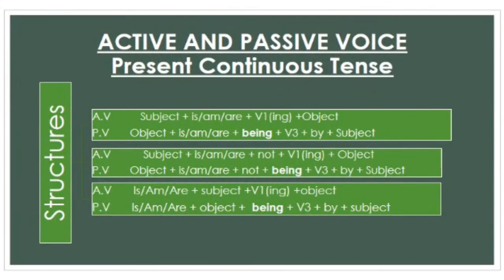Let's have a look at the structure of positive, negative and interrogative sentences of present continuous tense both in active and passive voice. Students, please focus on the helping verb. In present continuous tense, we are using being as a helping verb in passive voice.